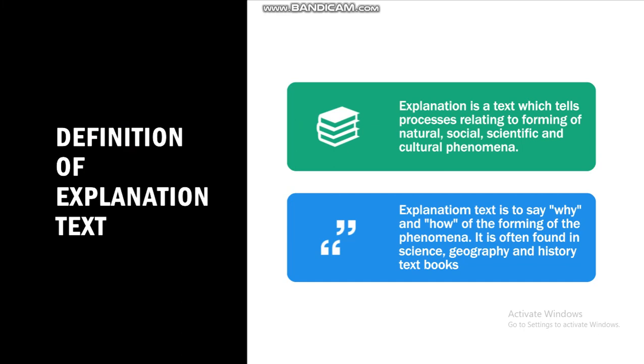Definition of explanation text. Explanation is a text which tells a process relating to the forming of natural, social, scientific, and cultural phenomena. Explanation text is to say why and how of the forming of the phenomena. It is often found in science, geography, and history textbooks.